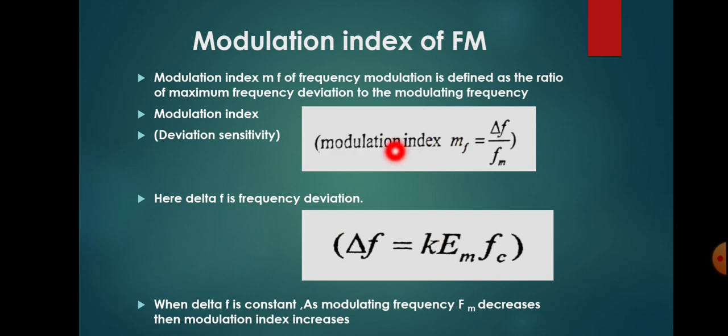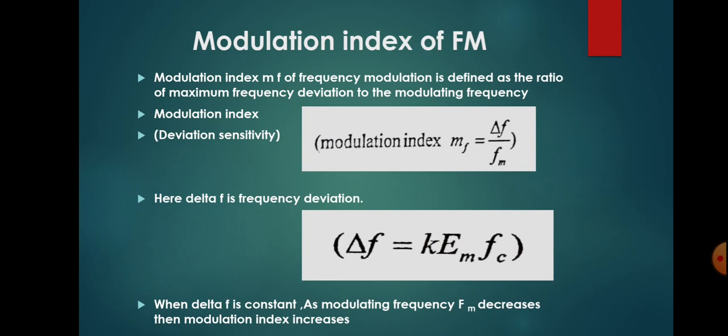Modulation index is also called deviation sensitivity, and we can represent it by MF or KF. Its equation is delta F by FM, where delta F is the frequency deviation and FM is the modulating signal frequency. And delta F is obtained by the equation K into EM into FC.